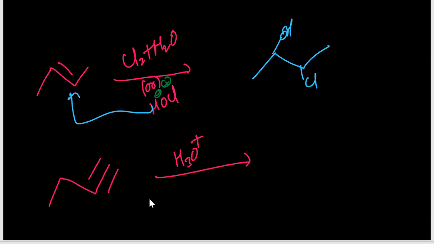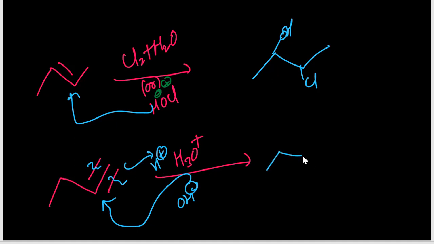Then H3O plus given means 2 times addition of water. So where the OH minus will go, the second carbon, H plus will attack at terminal carbon. Okay?